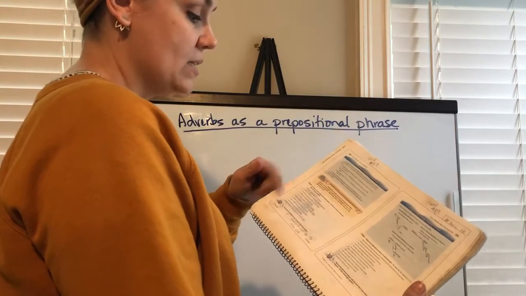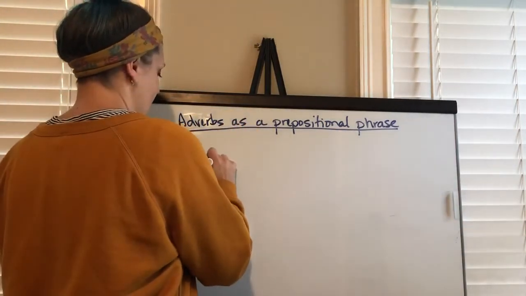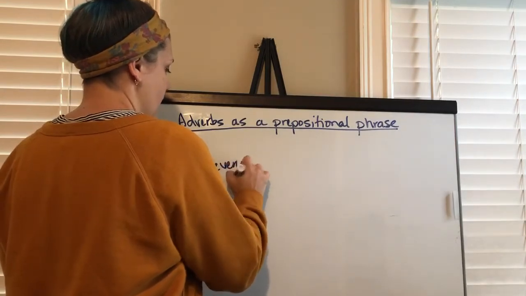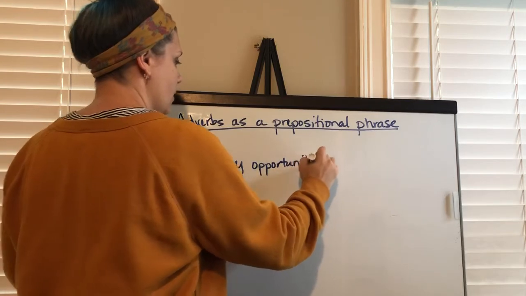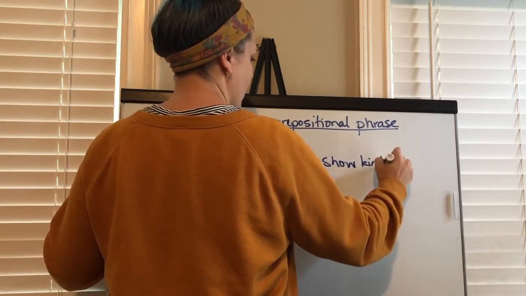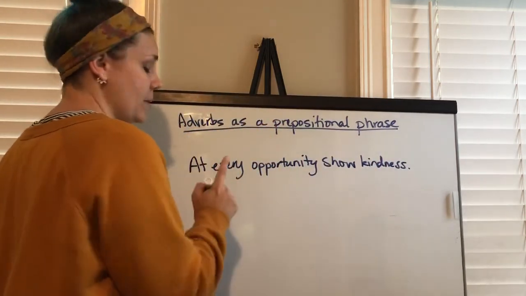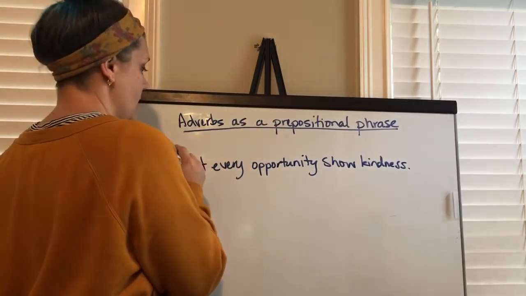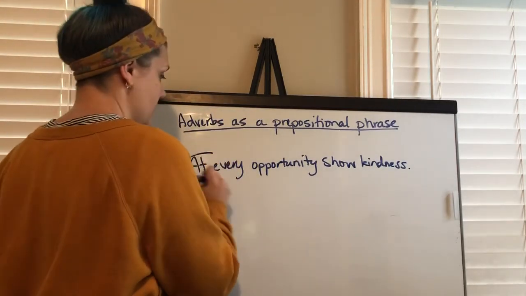Number one says, at every opportunity show kindness. Okay? My prepositional phrase is at every opportunity.